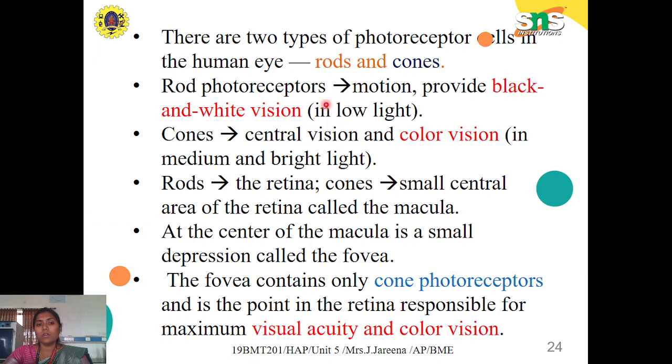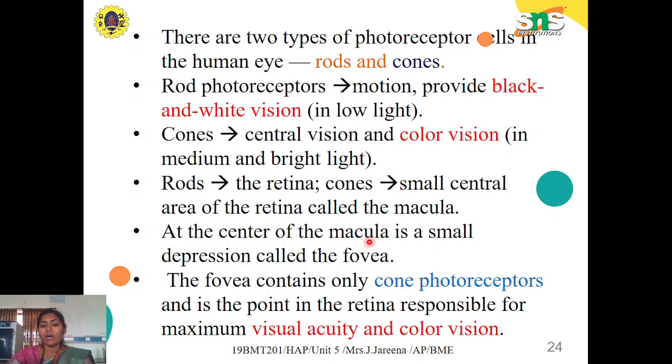So these are things I discussed before. The two types of photoreceptor cells in the human eye are rods and cones. The rod photoreceptors are meant for black and white vision and respond well in low light, whereas cones give the central vision, which is color vision, and respond well in medium and bright light. Rods are highly concentrated in the retina, whereas cones are more concentrated in the area called the macula. Around 6 million cones are concentrated in the fovea, and around 100 million rods are concentrated in the retina.